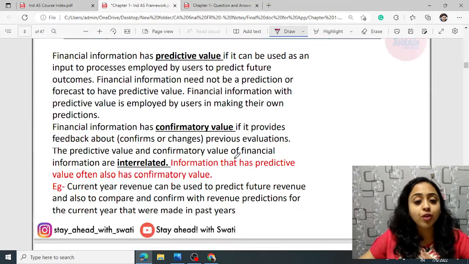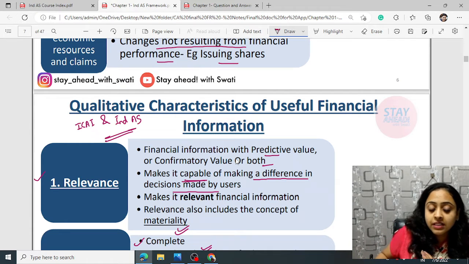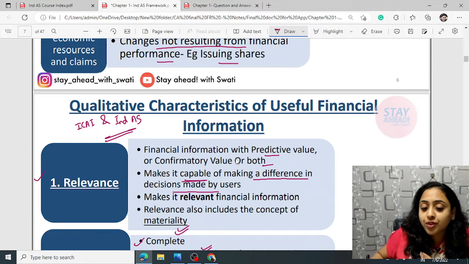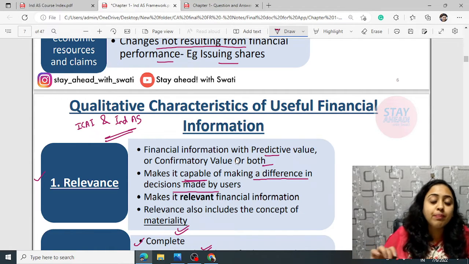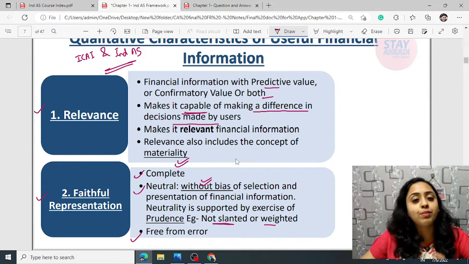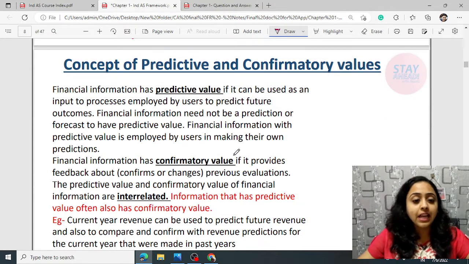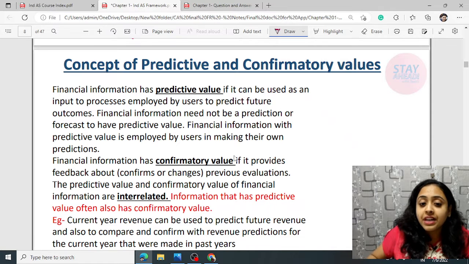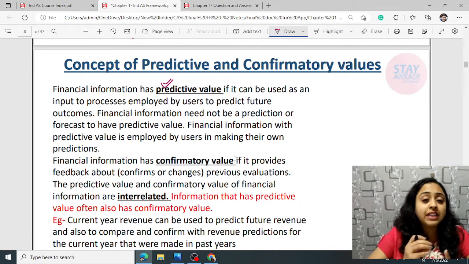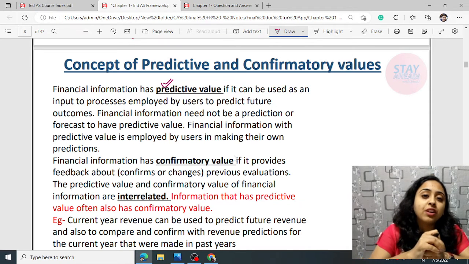Next comes the concept of predictive and confirmatory values. See, now we have learned this first line, financial information with predictive value or confirmatory value or both. See, simply an information can be predictive, can be confirmatory, or can be both. What does predictive mean? What does confirmatory mean? Let's see. Financial information has predictive value if it has the capacity that on the basis of this particular information, further predictions or forecasts can be done.